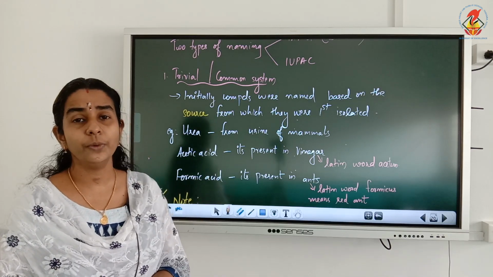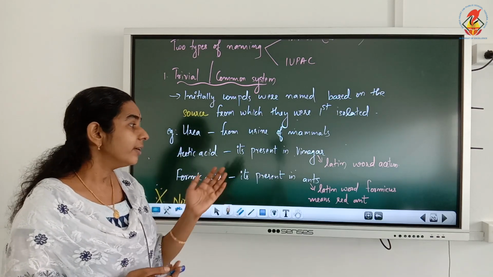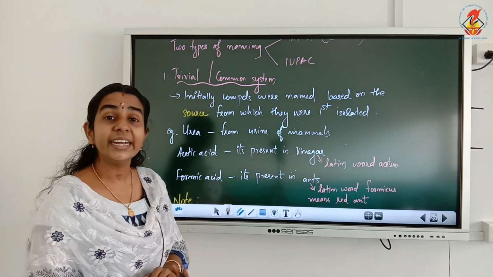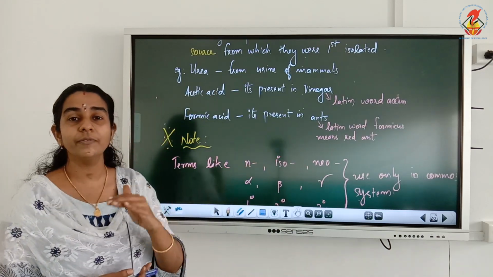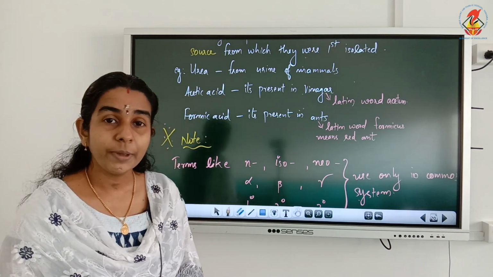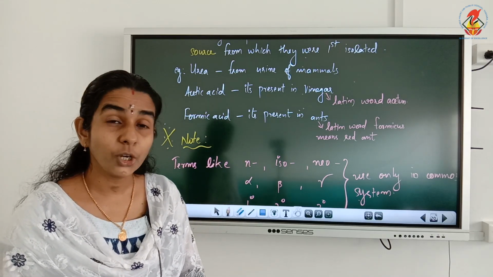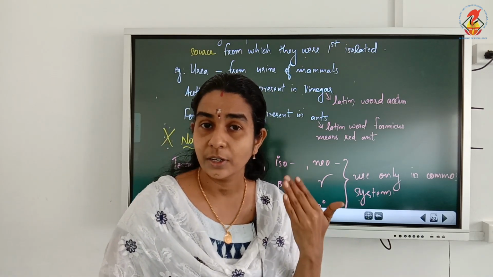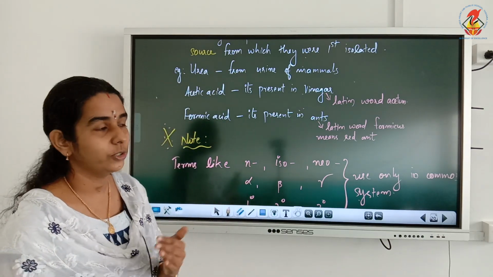Similarly, formic acid. We know that formic acid is present in ants, isn't it? The Latin word formicus means red ant. So connecting with formicus, that is red ant, the name was given as formic acid. So acetic acid, formic acid, then urea, all these are common names, the names that we give in the trivial system based on their origin or source.